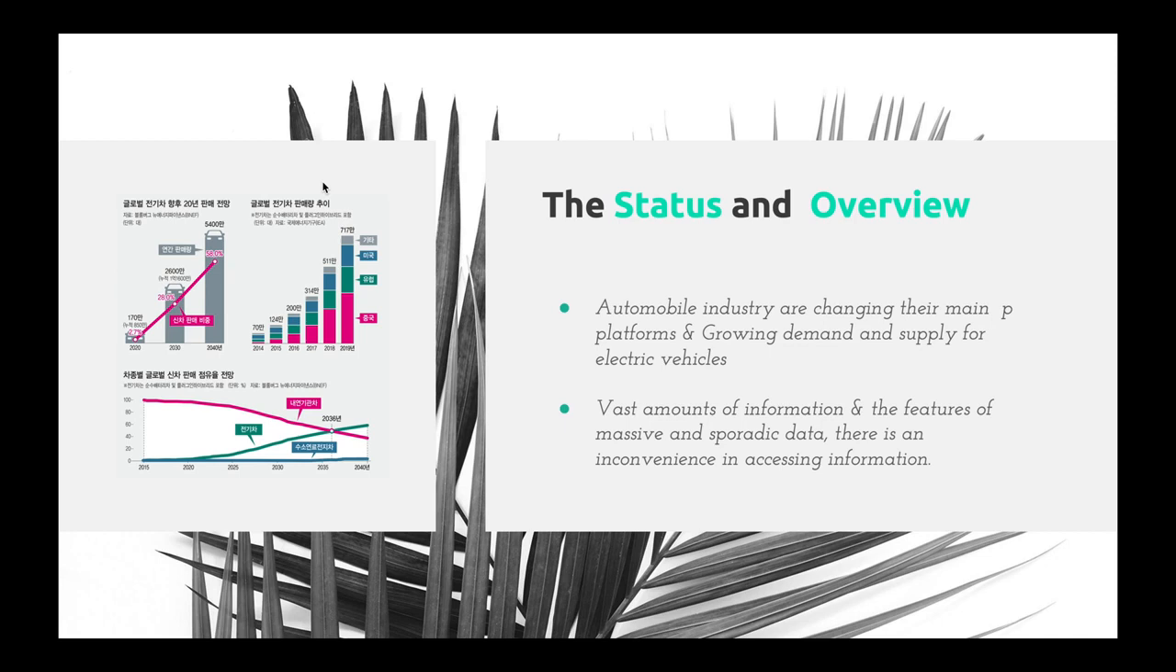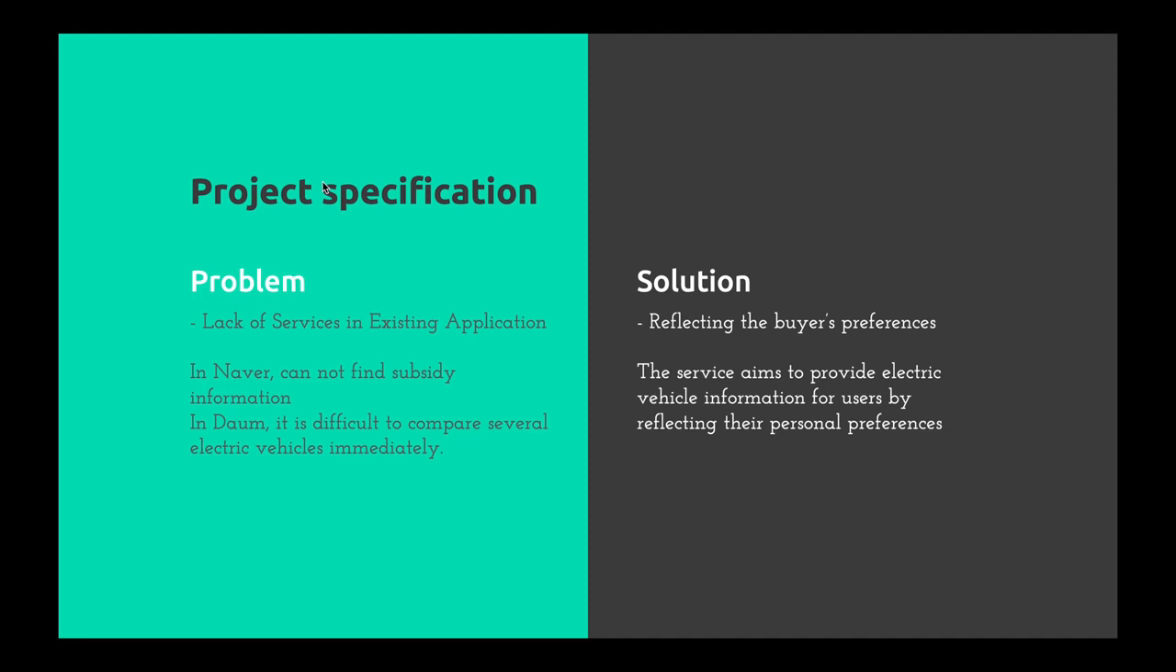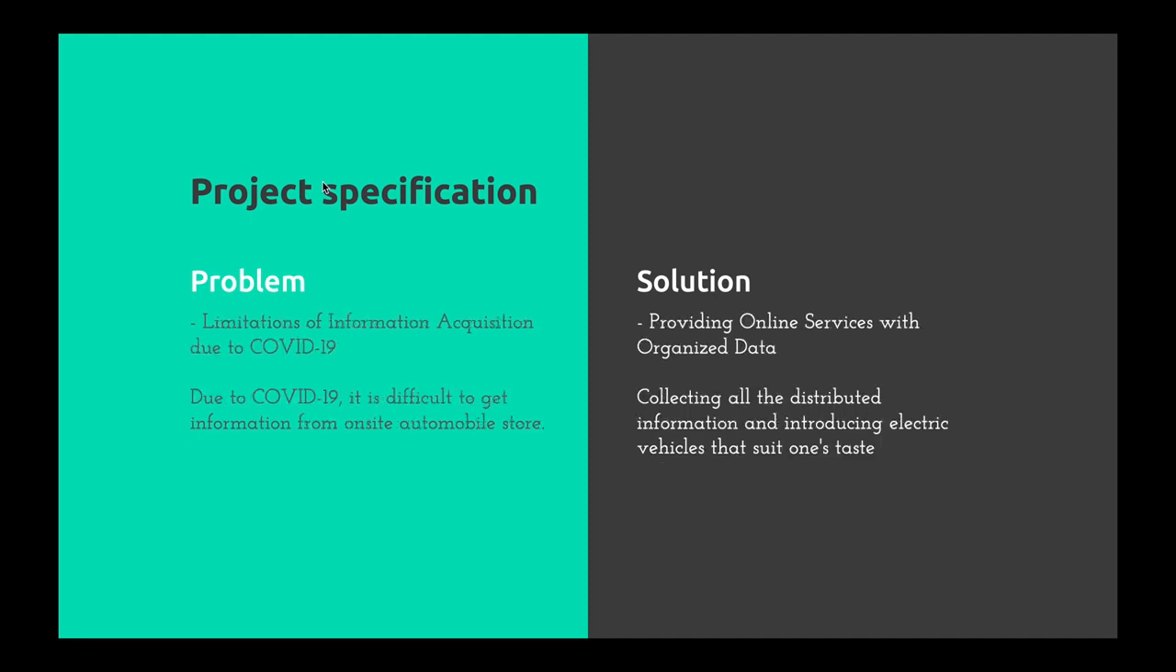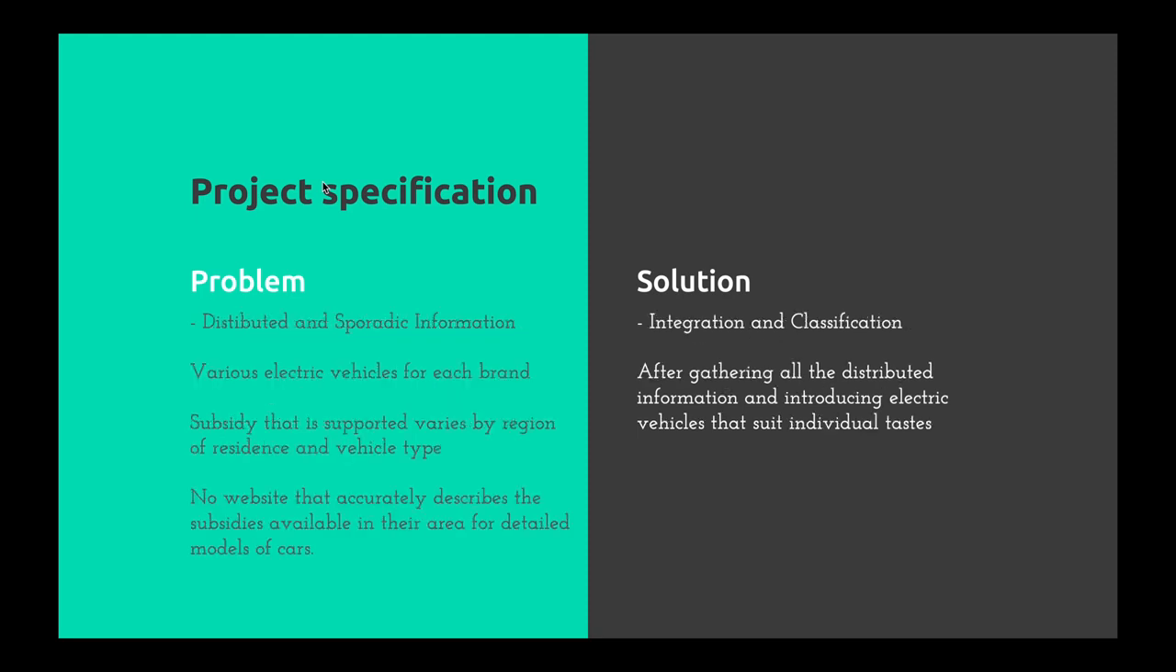As Biden said, the era of electric vehicles has come sooner than expected. The first problem is that existing services such as Neighbor and Town do not provide optimized information to individuals. The second problem is that it is difficult to get information offline due to COVID-19. The third problem is information for electric vehicles is distributed and sporadic.